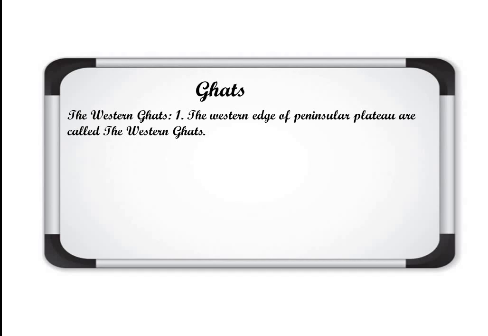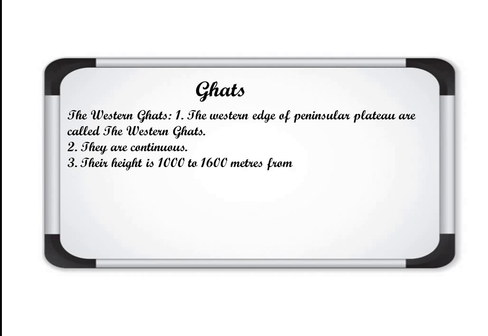So, the western corner of peninsular plateau is known as the Western Ghats. These Western Ghats are continuous, means they are not broken. And the third one, their height is 1000 to 1600 meters from the sea level. They are higher than the Eastern Ghats basically.